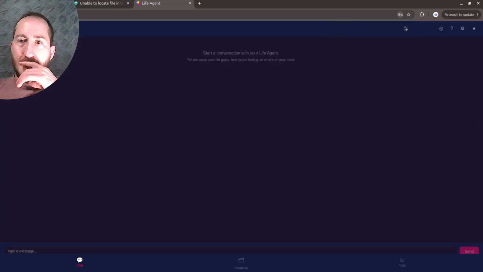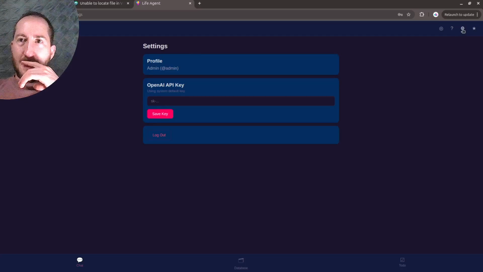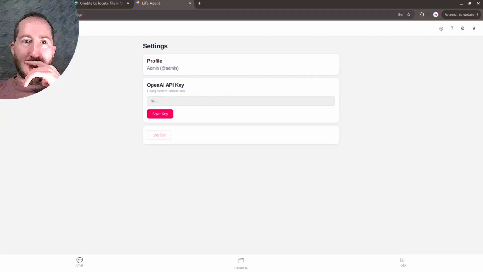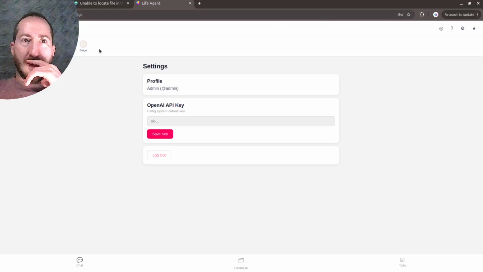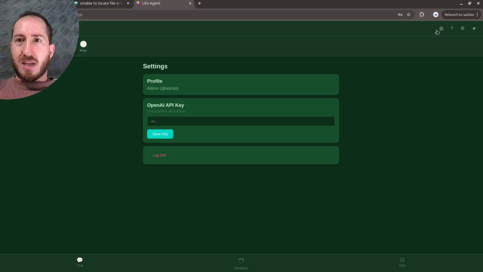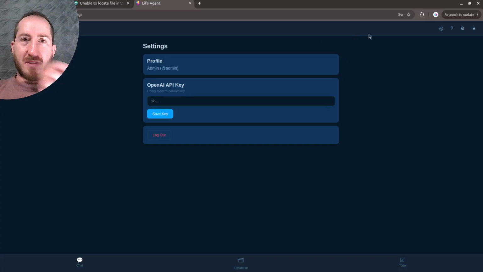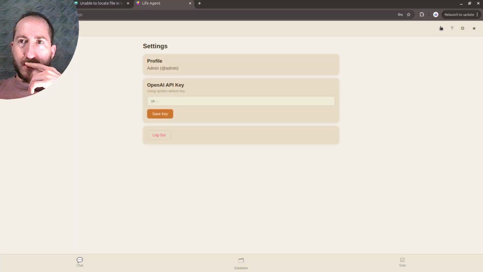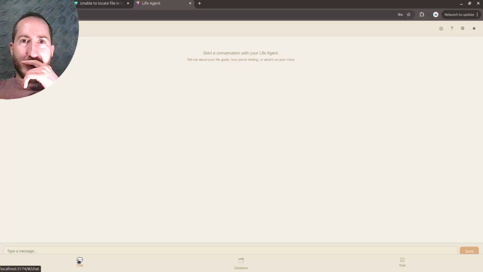And here we are. Now, I don't love the theme. The dark theme is a little too dark, right? The light theme is a little easier to read. The green theme is also, the text is not high contrast enough. Same thing with the blue theme. And the beige theme is okay. Let's stick with the beige theme for now.